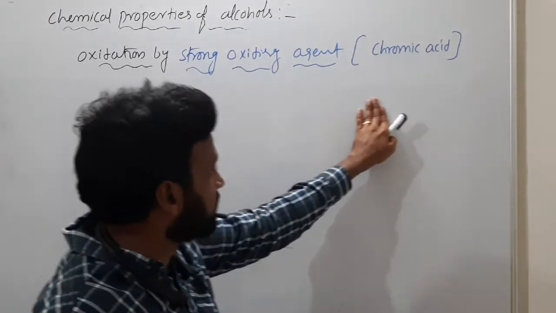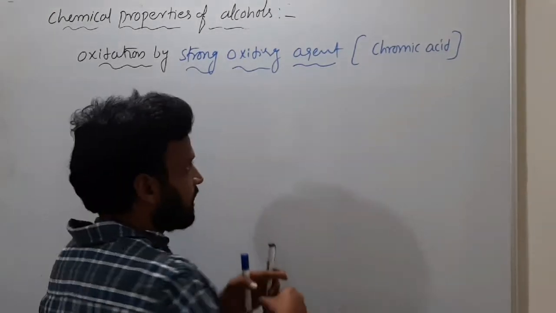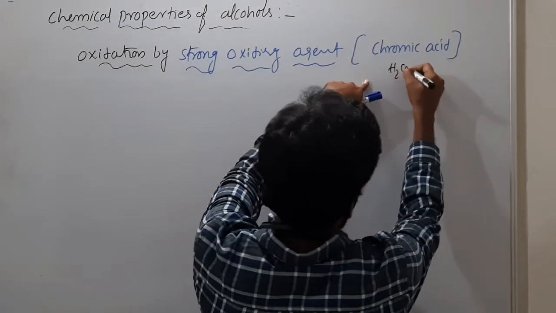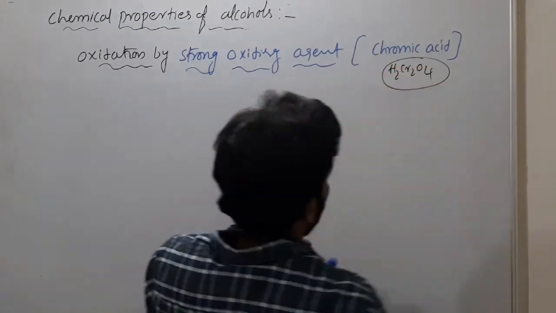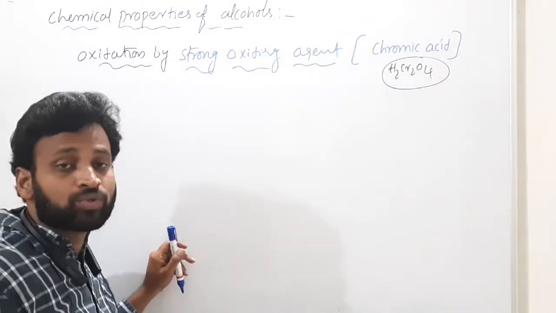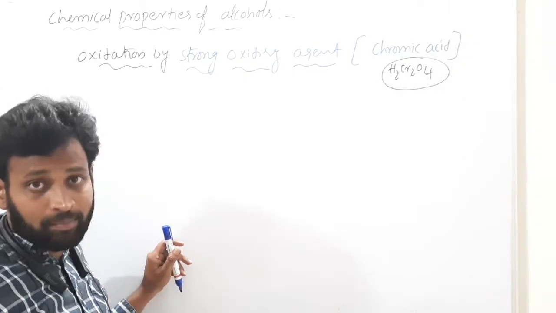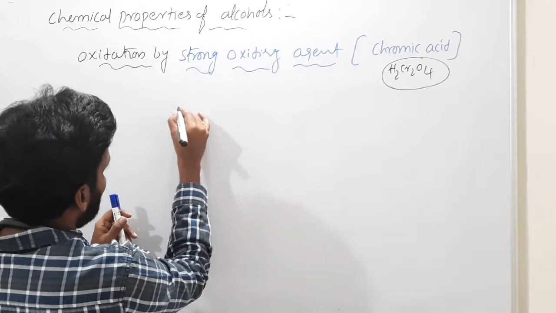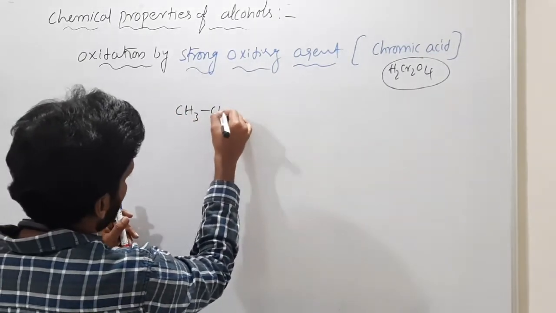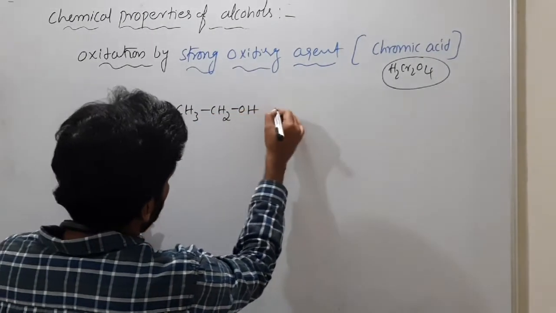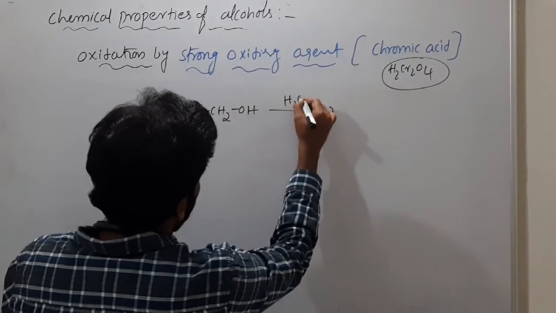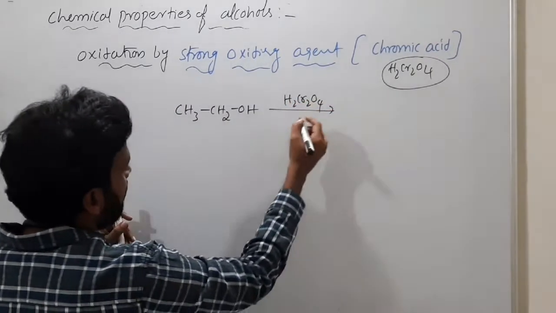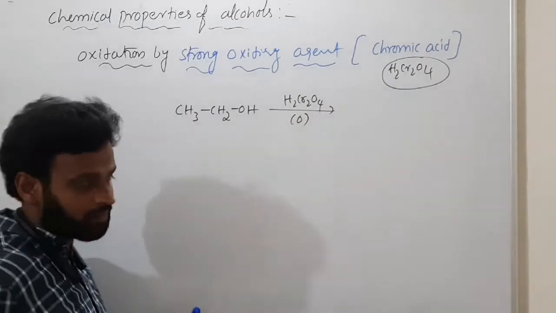If they give chromic acid, H2CrO4, this is chromic acid. So if we use chromic acid, what happens? As I told, this primary alcohol CH3CH2OH, if I use this H2CrO4, that means oxidation happens.